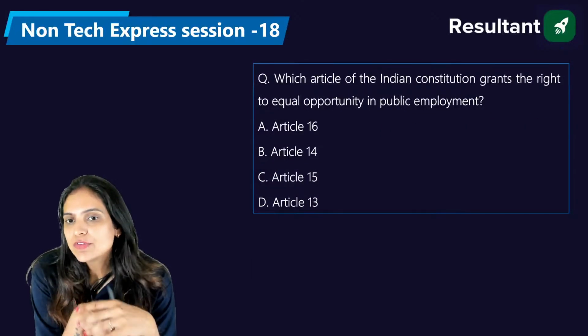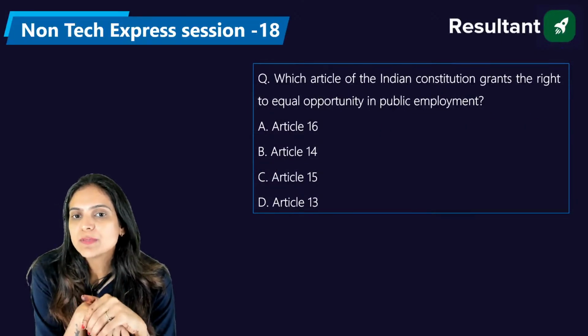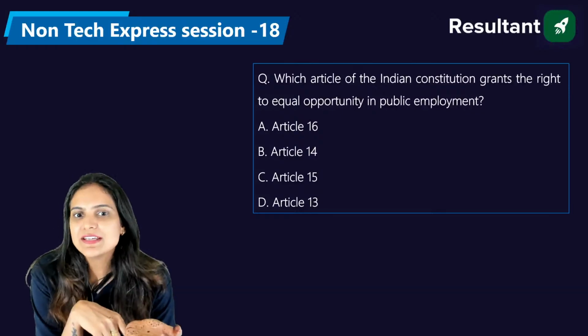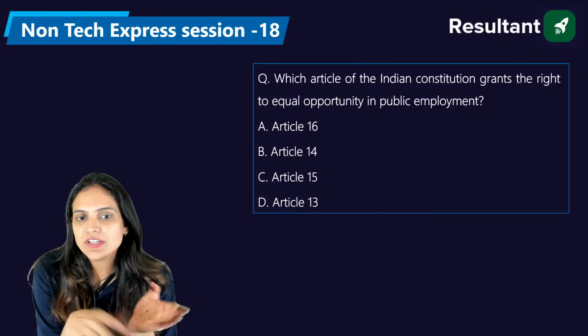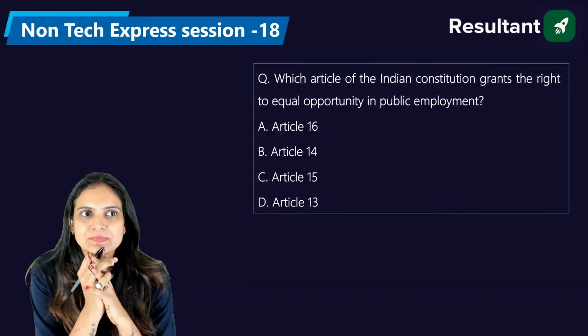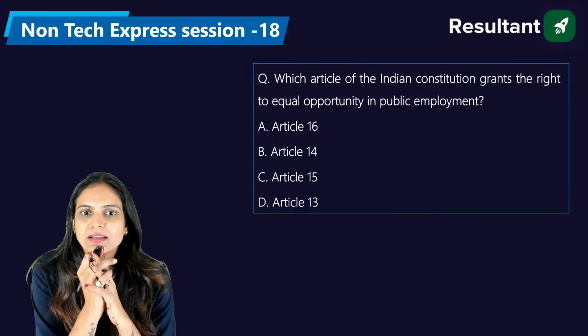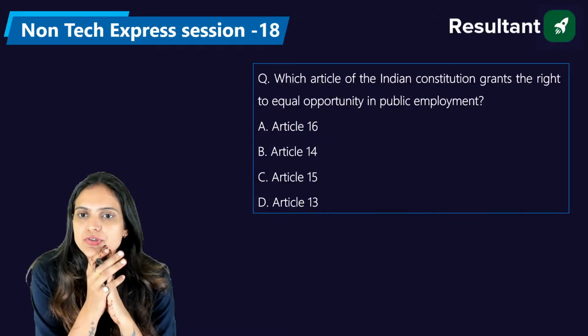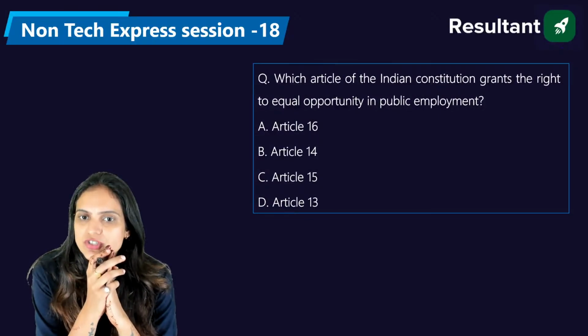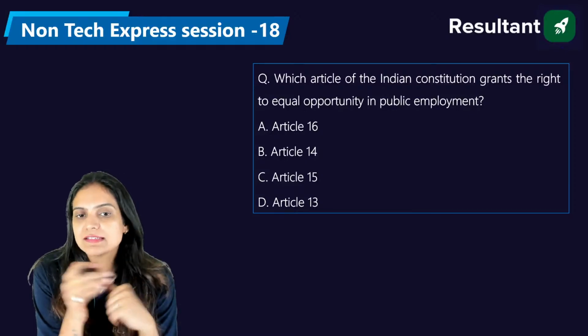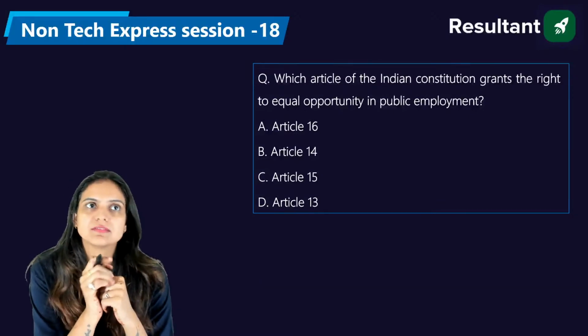Which article of the Indian Constitution grants the right to equal opportunity in public employment? Again, a very easy one. 14, 16, 15, or 13. Please answer. Which article of the Indian Constitution grants the right to equal opportunity in public employment? That is Article 16, 14, 15, or 13.